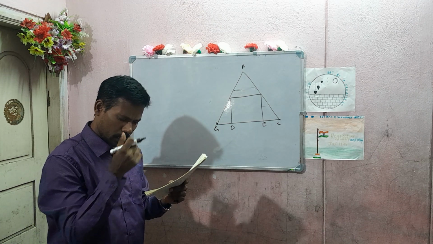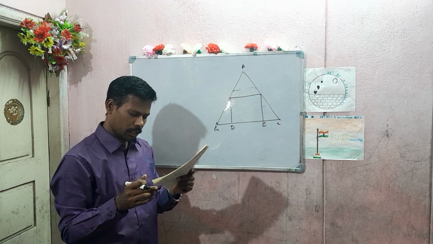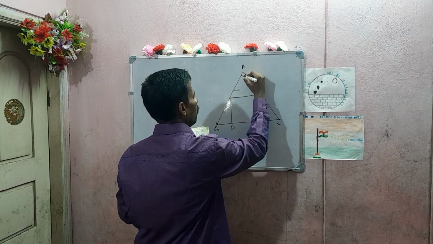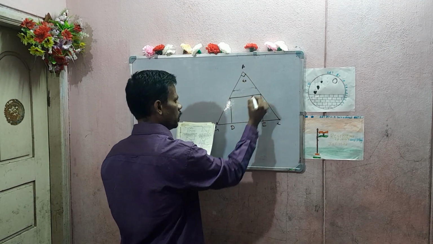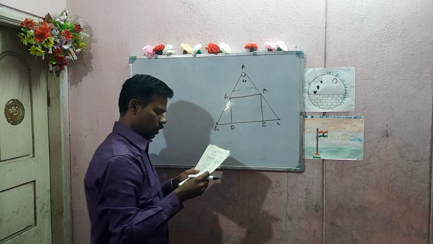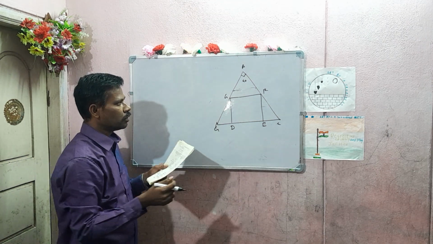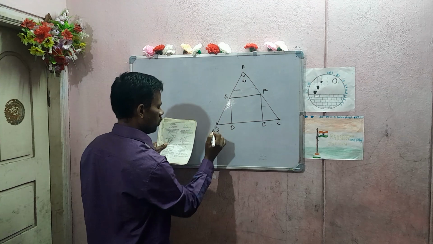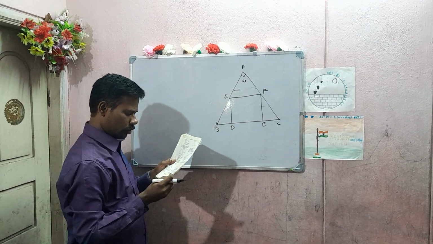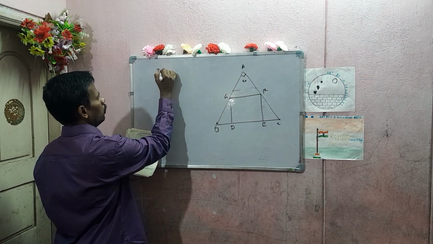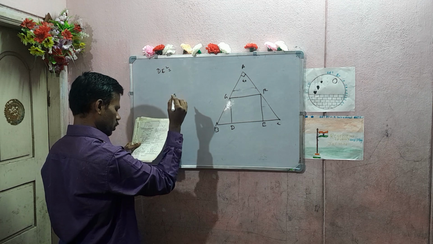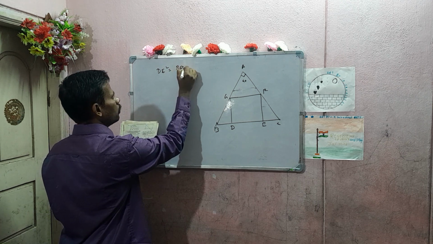In the following figure, DEFG is a square and angle BAC is 90 degrees. Prove that DE square is equal to BD into EC.